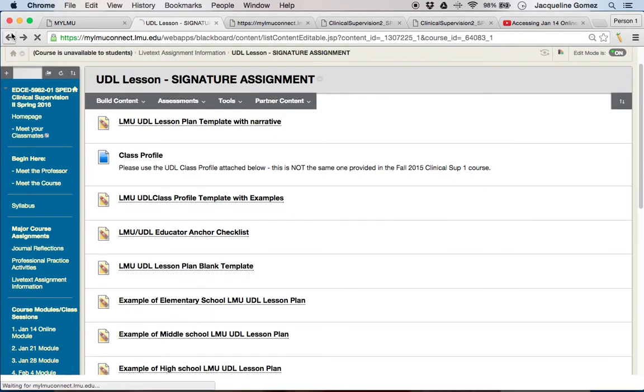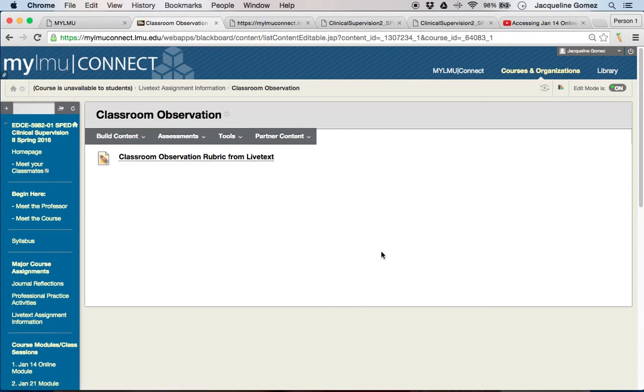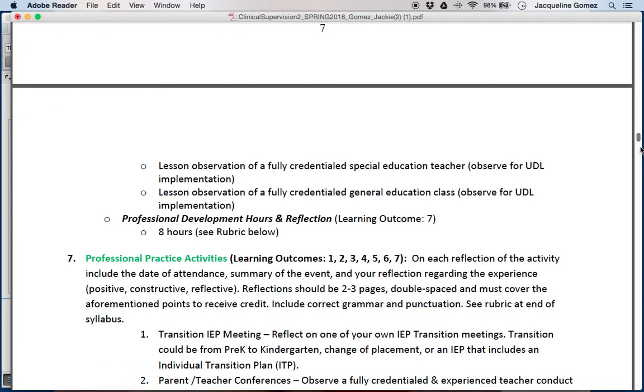In continuation with Live Text assignments, the information for your classroom observation is here, as well as for your PD hours. These are exactly the same as the ones from last semester. Your classroom observation, just remember that this needs to be for a general education and a special education class. So the barriers template for that is also on Live Text.